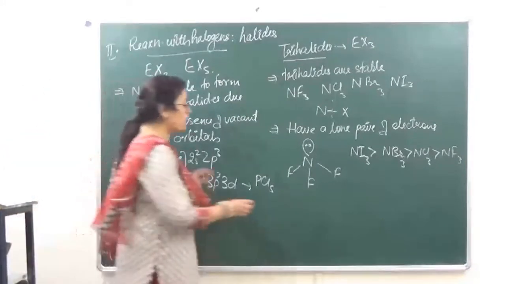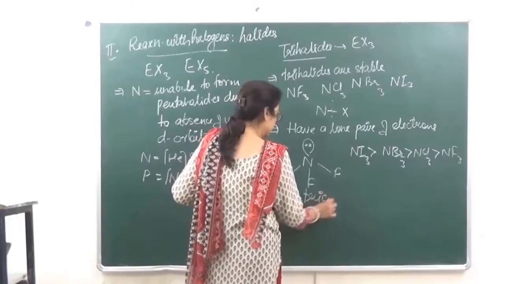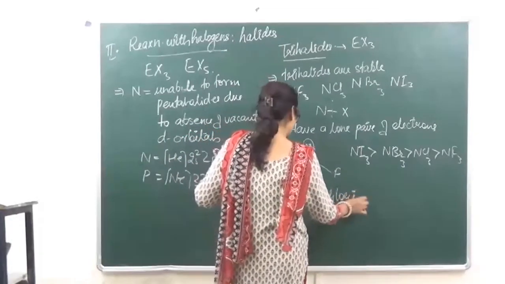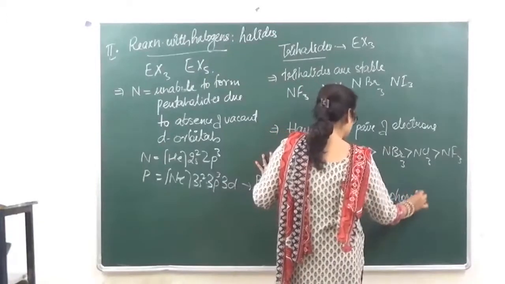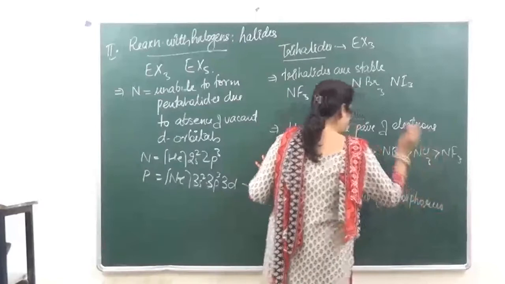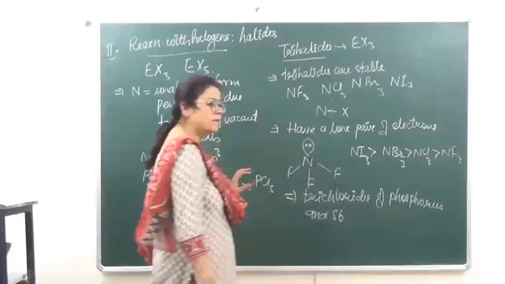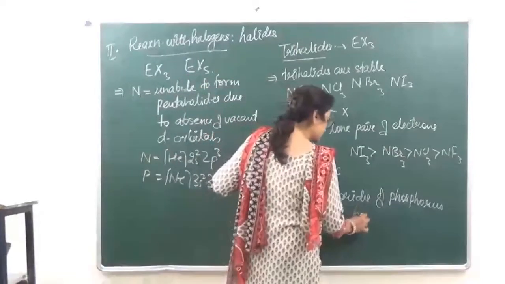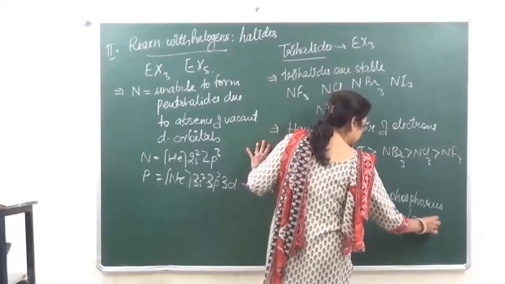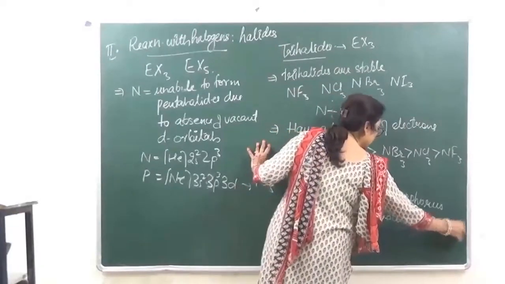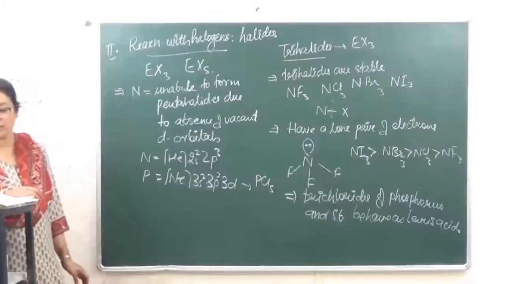This is again important कि जो trichlorides है, phosphorus and antimony, they behave as Lewis acids instead of Lewis bases.